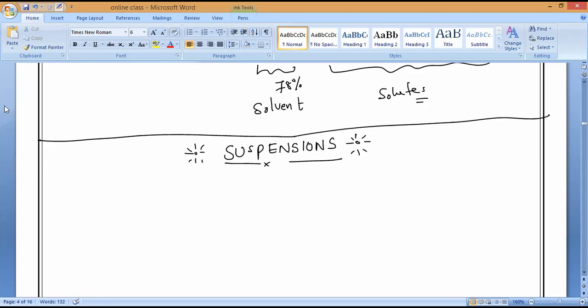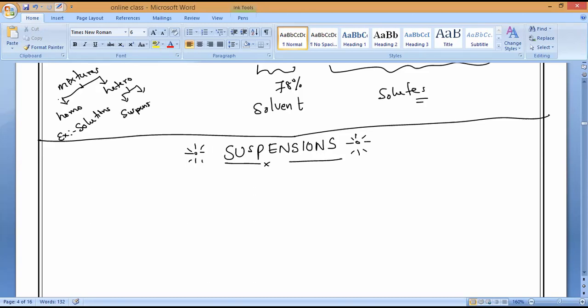As we know, mixtures are 2 types. One is homogeneous, another one is heterogeneous. What is the example of homogeneous? We know that: solutions, or true solutions. What is the example of heterogeneous?